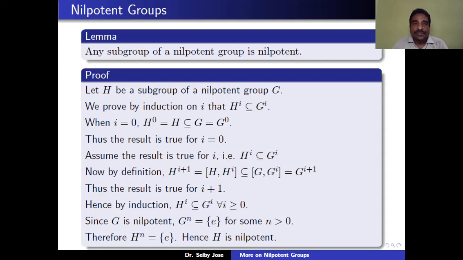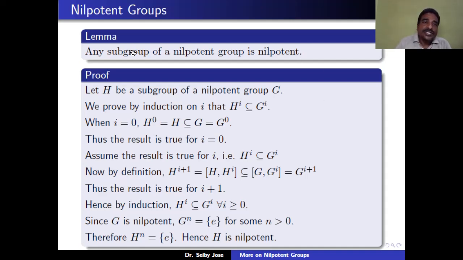Now by definition, H(i+1) is the commutator of H and Hi. But you know that H is contained in G and Hi is contained in Gi. Therefore, the commutator of H, Hi is contained in the commutator of G, Gi. But by definition, the commutator of G, Gi is equal to G(i+1). Therefore, H(i+1) is contained in G(i+1). Therefore, the result is true for i plus 1. Hence, by induction, Hi is contained in Gi for all i greater than or equal to 0.